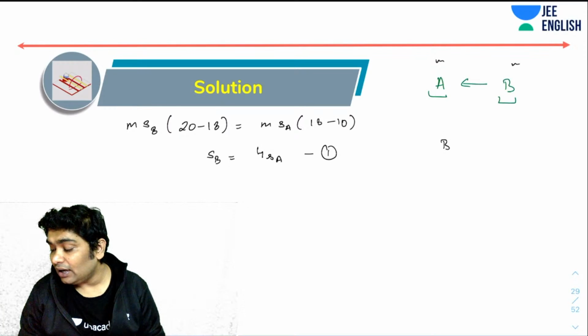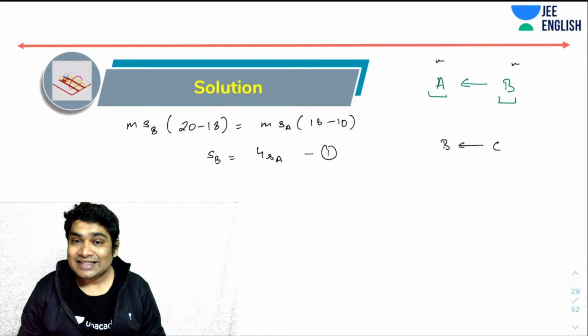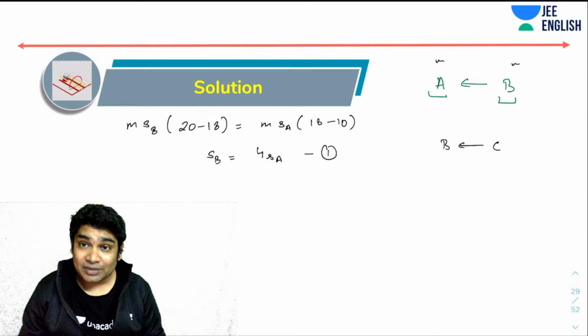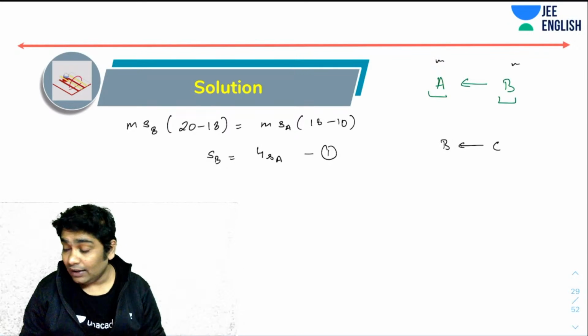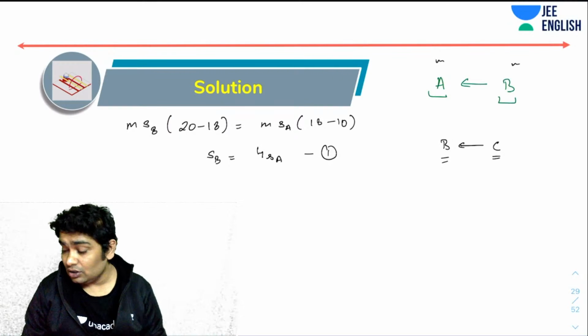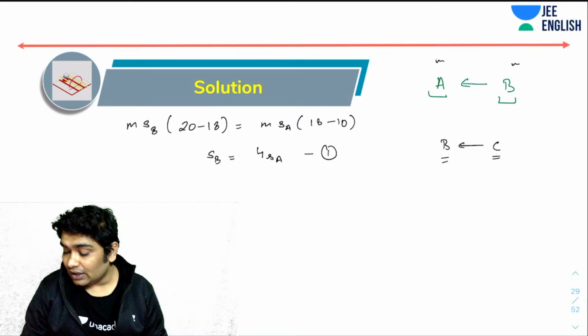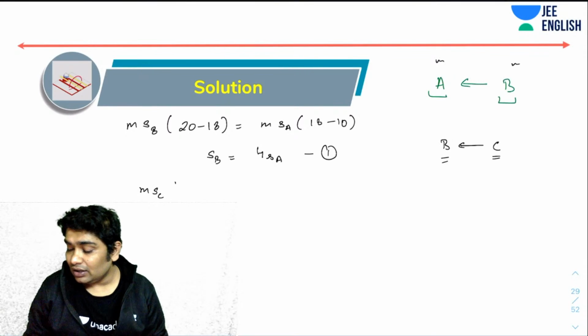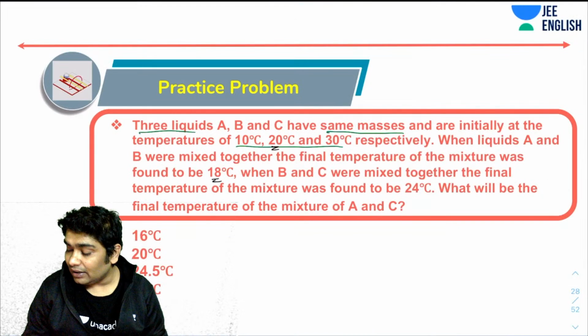Similarly, when B and C are mixed together, C will give some heat to B. C will be losing temperature, B will be gaining temperature. The amount of heat lost by C would be equal to the amount of heat gained by B. So I can say that the amount of heat lost by C is m times S of C, and what is the temperature drop that C experiences?